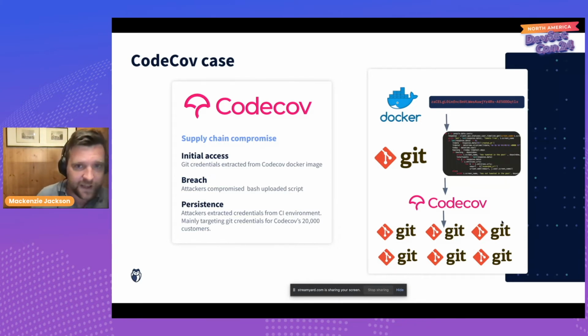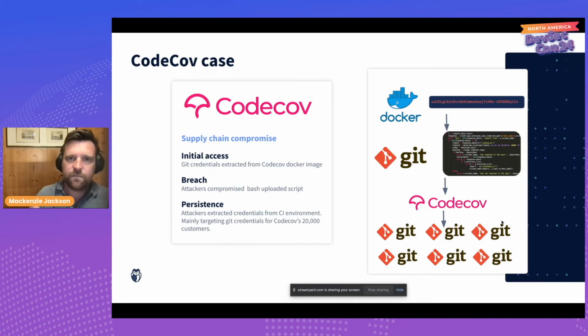So the attackers found this plain text credential in, again, their public Docker image. And once they had that, they were then able to inject some malicious code into CodeCov's code base. Now, they did it in a bash uploader file. It was a fairly ugly file. It was thousands of lines deep, and they injected just one line of code. And that line of code did something quite specific.